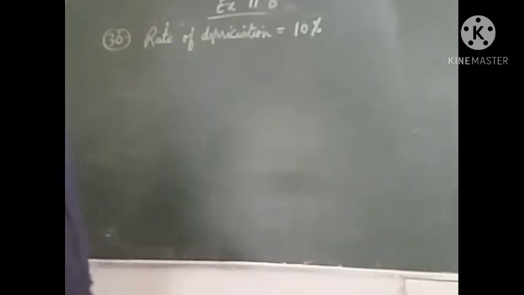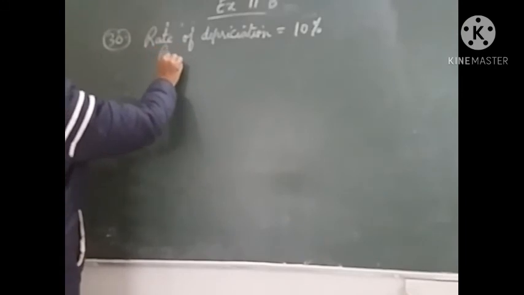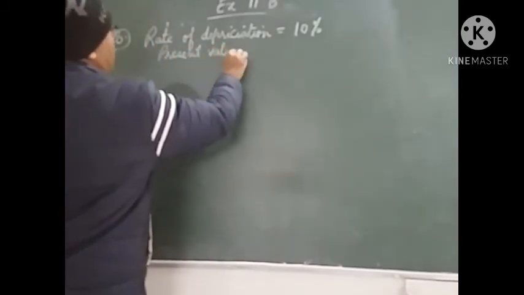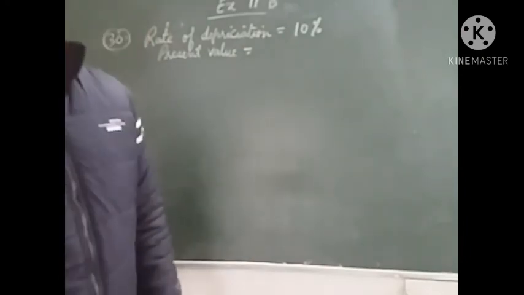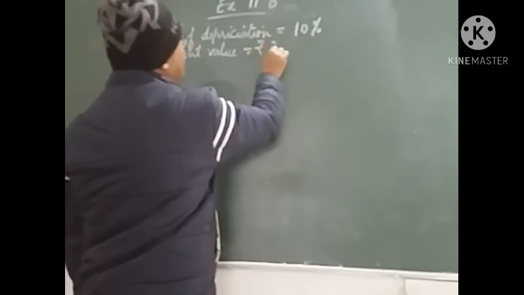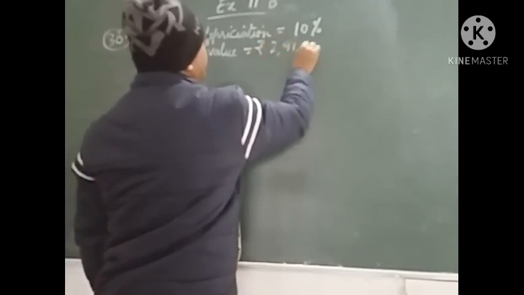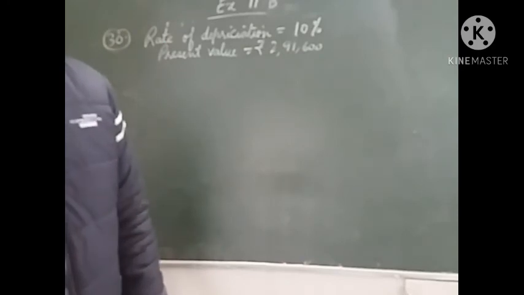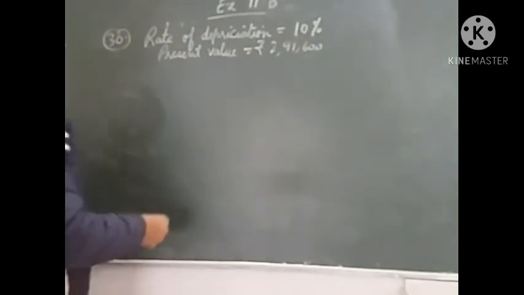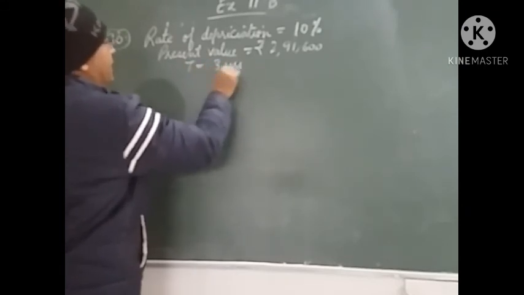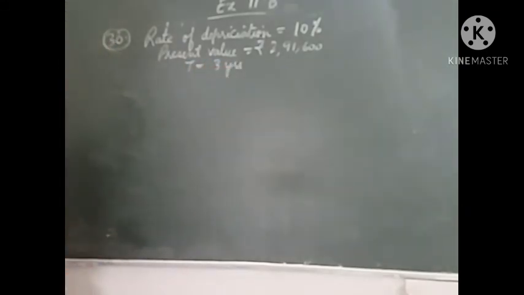Its present value is given: rupees 2,91,600. So how much was it purchased for 3 years ago? Time will be 3 years. Now, as I told, depreciate means decreasing.